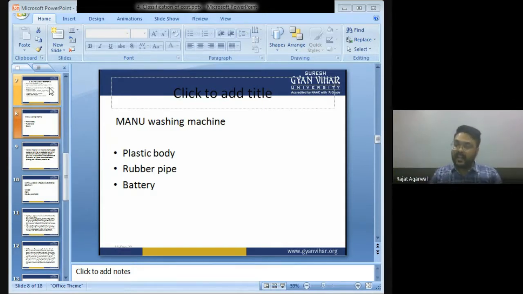The material which can be easily traceable in any product is known as direct material. So, in manufacturing a washing machine, the plastic body, rubber pipe, and battery can be easily traceable. That's why they are known as direct material.